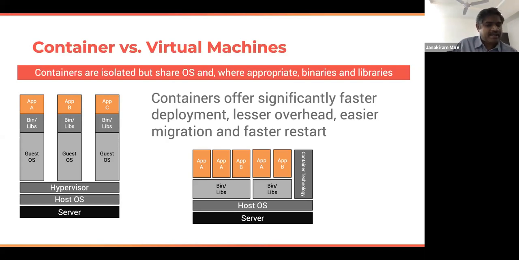Now, coming to containers, first of all, there is no hypervisor. And the second advantage is containers highly rely on the host operating system. The kernel of the host operating system is shared securely across multiple containers. So there is no duplication of software, and there is no rebuilding and packaging of the entire operating system. So that means a container will essentially contain the dependencies like the binaries and the libraries and your code base.